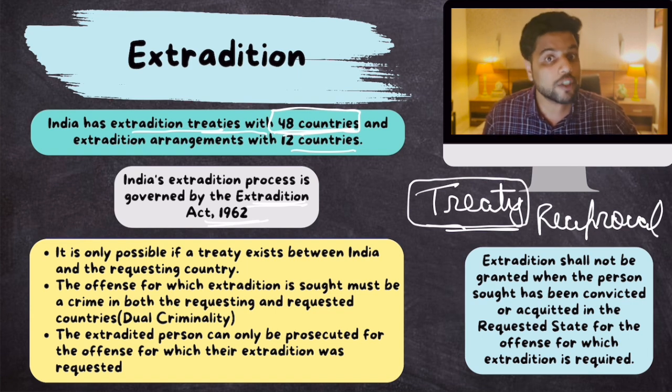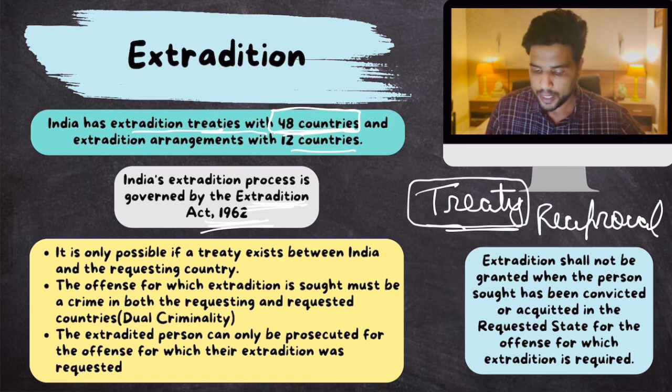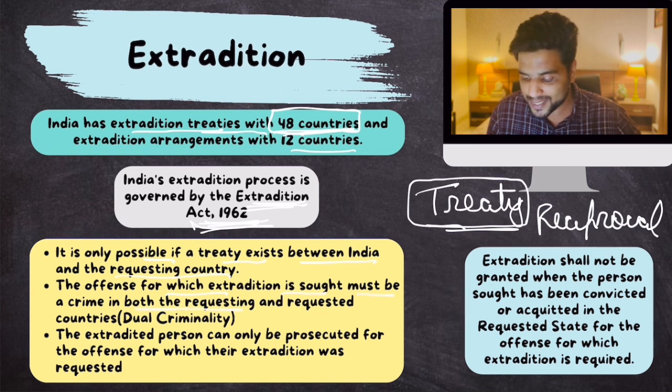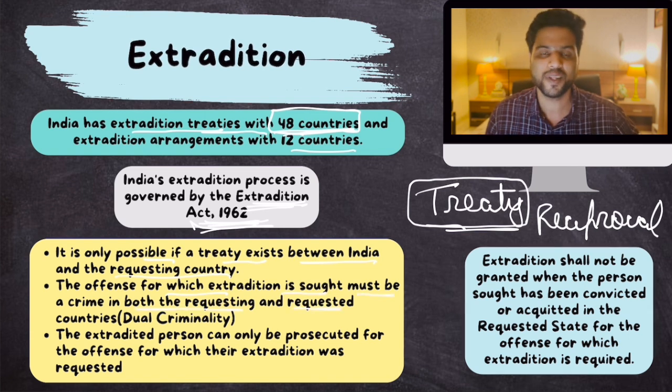Now, some of the important provisions of this Extradition Act are as following. It is important for us to know them also. Look, as per this Extradition Act 1962, extradition is only possible if a treaty exists between India and the requesting country. So, extradition is not possible if there is no treaty. Now, one condition is there: the offense for which extradition is sought must be a crime in both the requesting and requested countries.